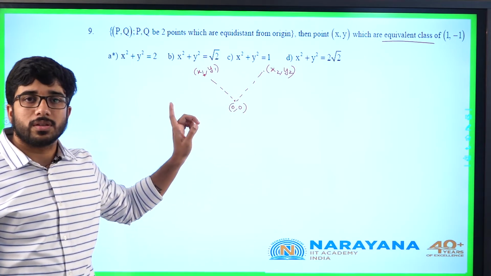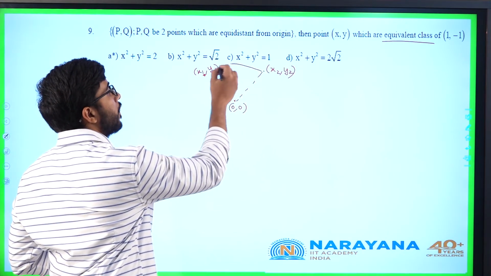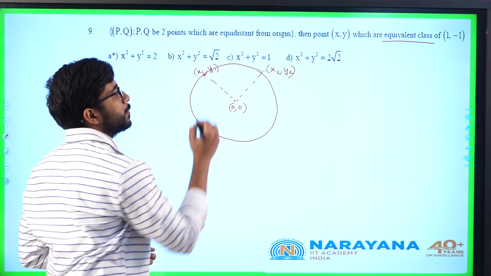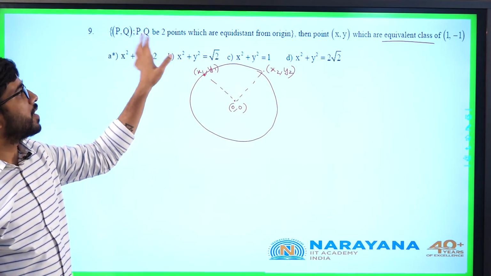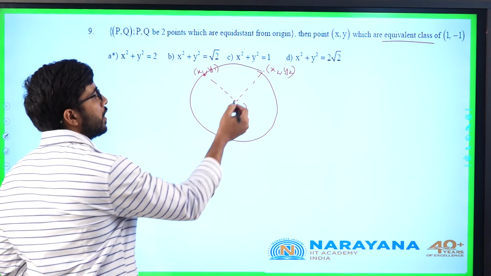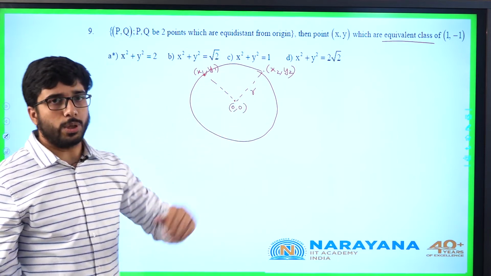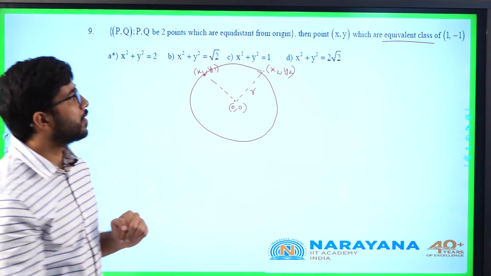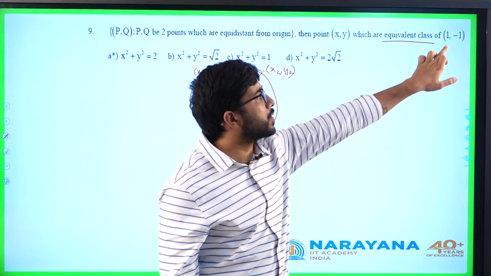Locus of points which are equidistant from a fixed point will be nothing but a circle. So he is simply saying the set of all points where the points lie on the circle. Now I don't know the radius of this. For different radius I will get different set of points. Now he is asking like the curve which corresponds to a point on 1 comma minus 1.